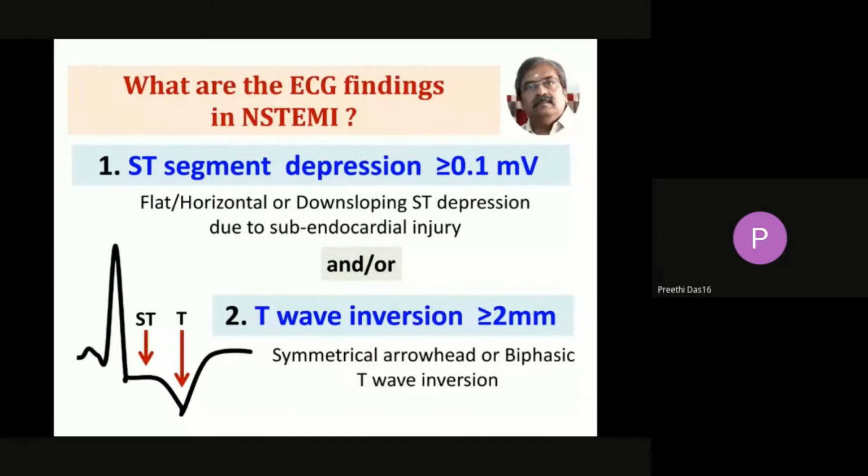So what are the ECG findings in NSTEMI? One is ST segment depression, about 1 millimeter or more, which is flat, horizontal or downsloping, and the T inversion as it was in unstable angina, symmetrical, pointed, more than 2 millimeters. The diagnosis of an NSTEMI is done by history taking in addition to ECG changes. In almost 90% of cases of NSTEMI, the cardiac troponin, that is the biomarkers, may not be elevated.